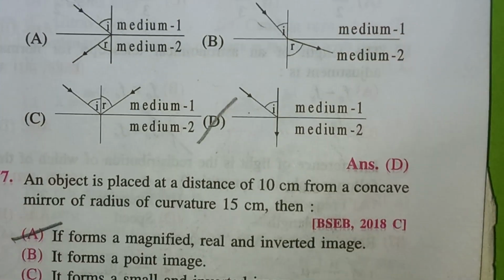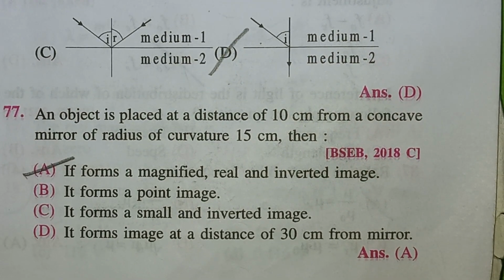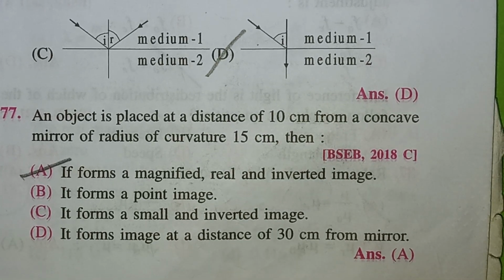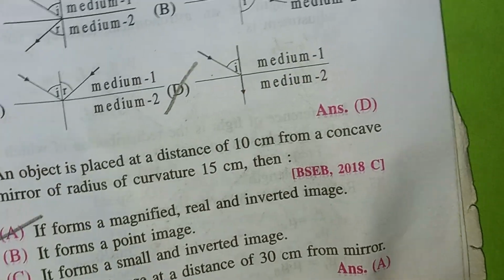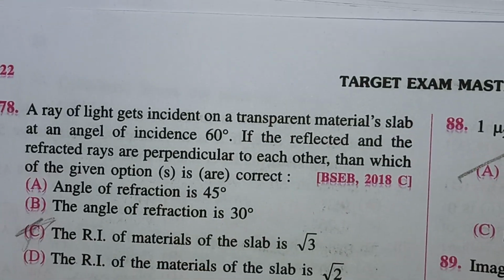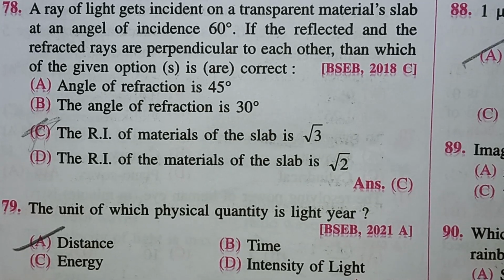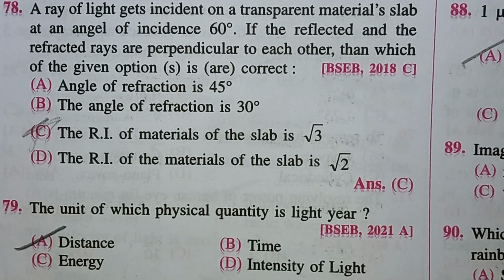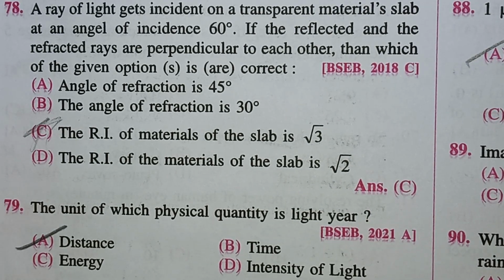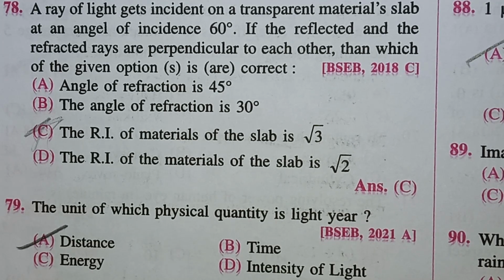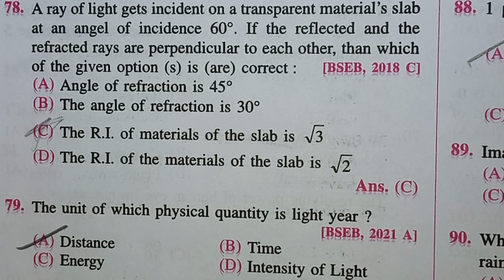Option D is correct. An object is placed at a distance of 10 centimeter from a concave mirror of radius of curvature 15 centimeter. Then it forms a magnified, real and inverted image. The next question is question number 78: a ray of light is incident on a transparent material slab at an angle of incidence 60 degree. If the reflected and the refracted rays are perpendicular to each other, then which of the given options are correct? The refractive index of material of the glass slab is root 3.